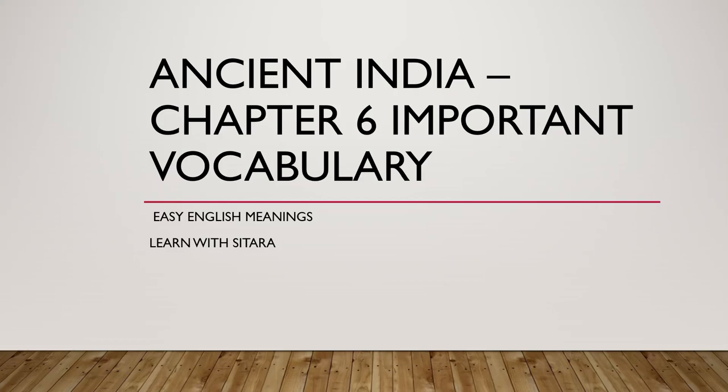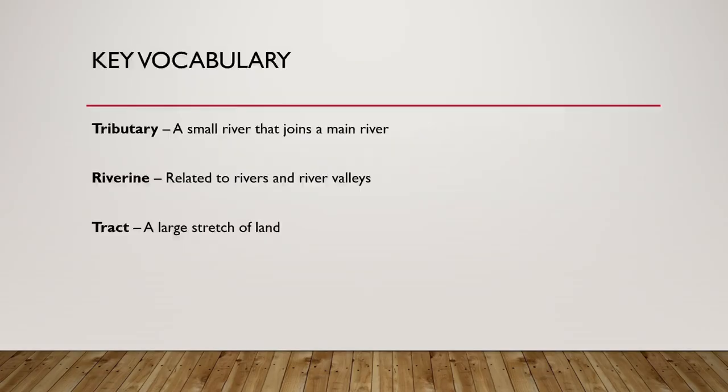Today we are going to learn the meanings of the important words that are included in chapter 6 of Ancient India NCERT book. This will help you in the preparation of exams. So let's start. Our first word is tributary, which means a small river that joins a main river. Next, riverine, related to rivers and river valleys. Next, tract, a large stretch of land.